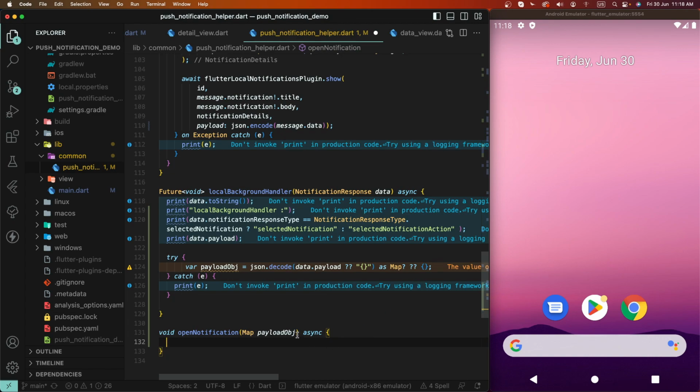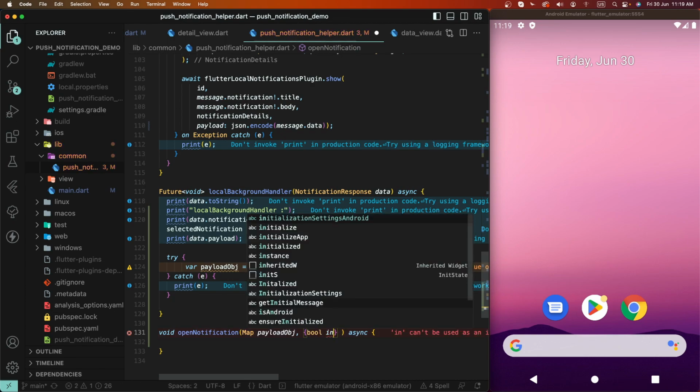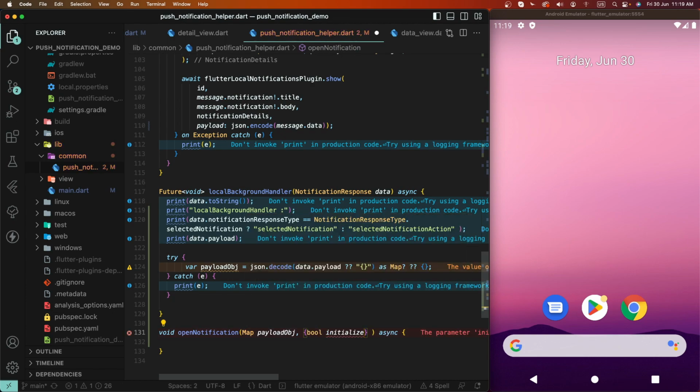And one more configuration to set here: if your app is terminated and then gets this event, it does not find the navigator key, that's why I need some delay and to initialize the navigator key. After we fire this change screen event, to write here the bool value if initialize message and get this event.